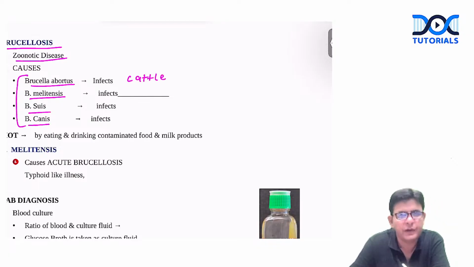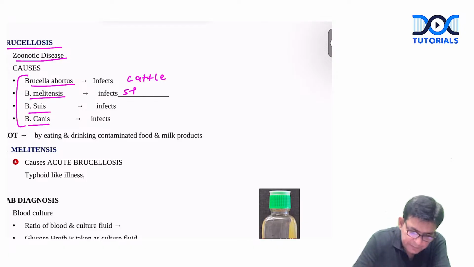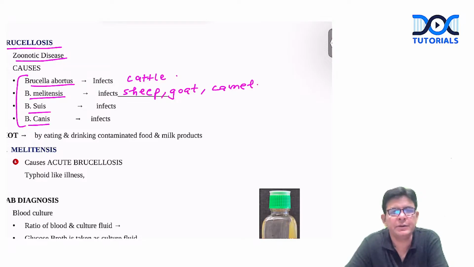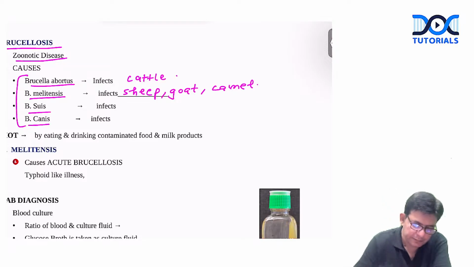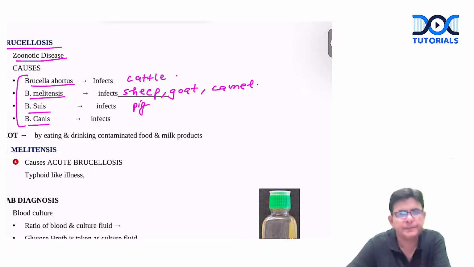Melitensis infects sheep, goat, and camel. Brucella suis infects pig; you can relate it easily, suis, sewer, pig.